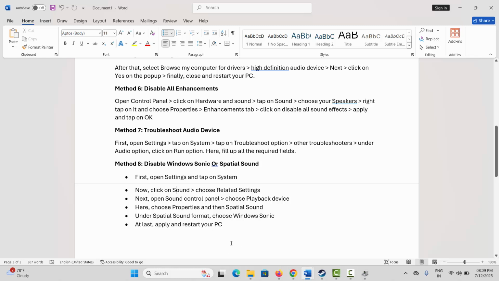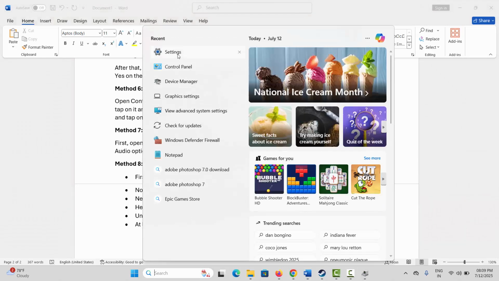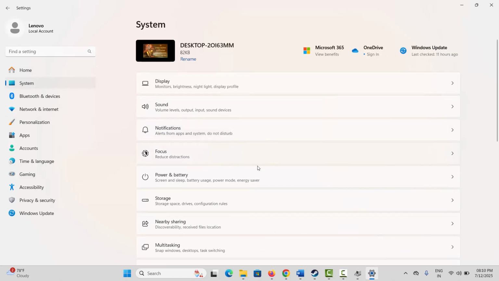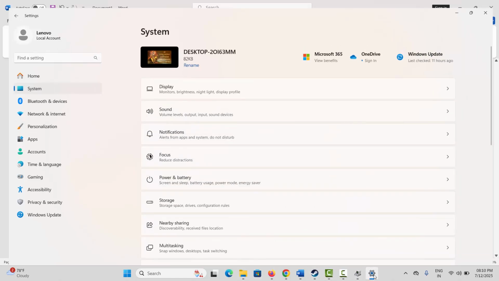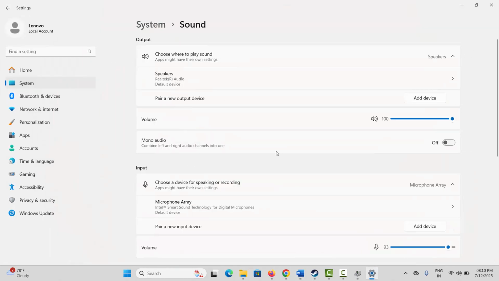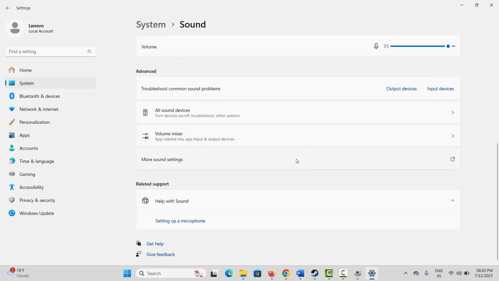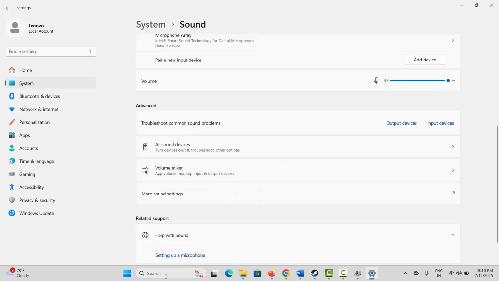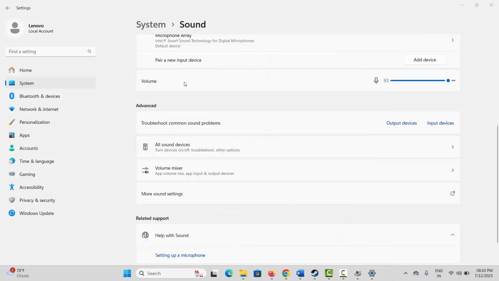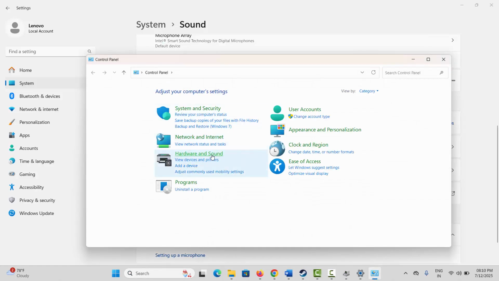So what you have to do is to open settings, click on system, click over sound, or simply you can go to control panel, click on hardware and sound, select sound,